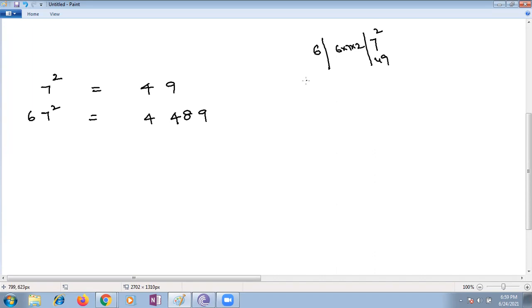This is 49, this is 36, here 6, 7, 6, 2 are 12, 12 7s are how much, Nana? Ma'am, 84. Now you have to write 4 plus 4 is 8, 8 plus 6 is 12, 14, 14 means 1 carry over, it's nothing but 4, 4, 4, 8, 9, correct, Nana? Next number, the same way 667 square. Ma'am, it will be 4 4 4 8 4 9. No. Ma'am, it will be 8 8 9.